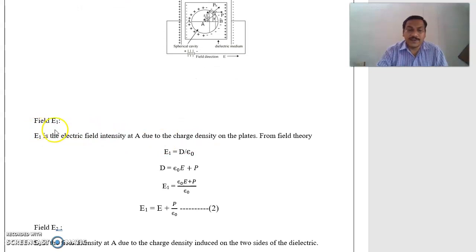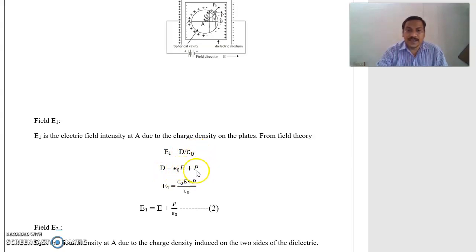We can calculate field E1. E1 is the electric field intensity at A due to the charge density on the plates. From field theory, E1 is equal to D by epsilon naught, where D is the electric flux density and epsilon naught is the permittivity of free space.